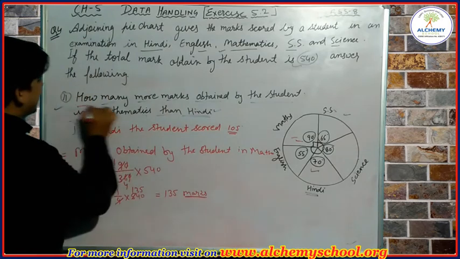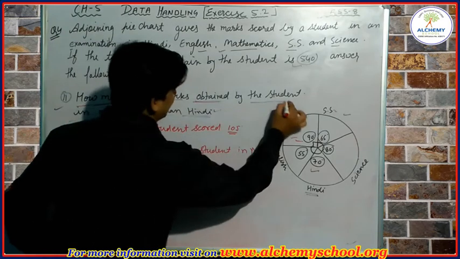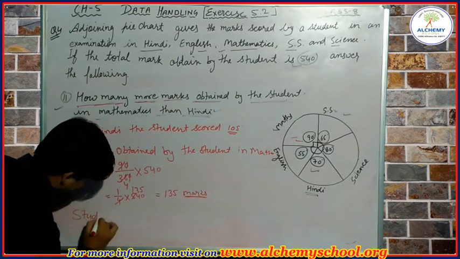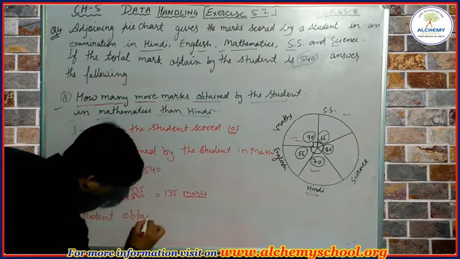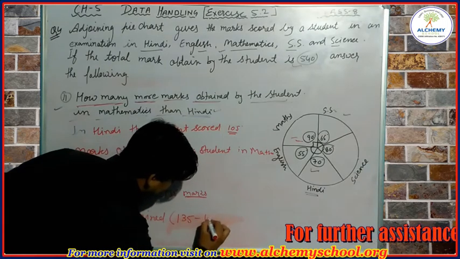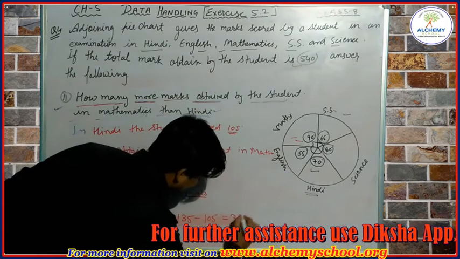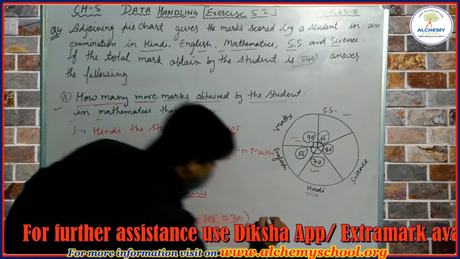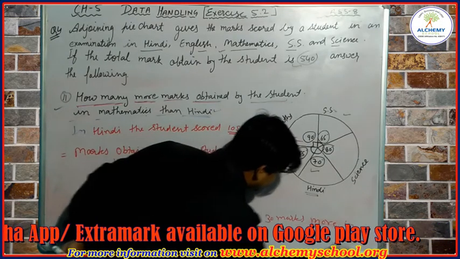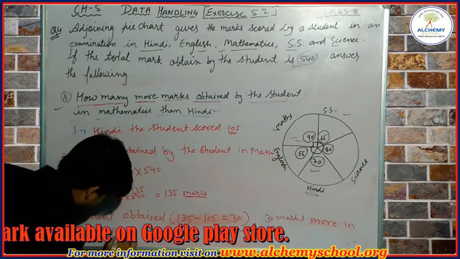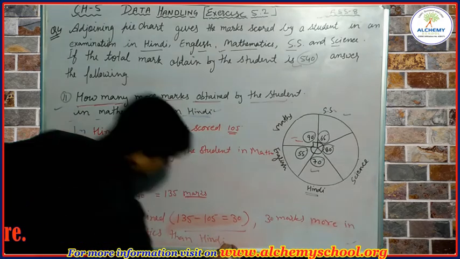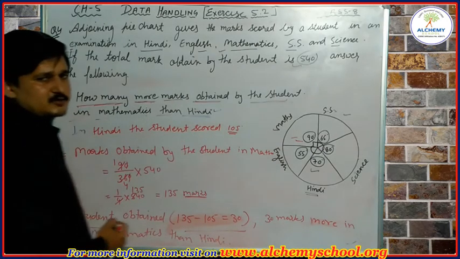So now we have to find how many more marks obtained by the student. So we have to write here the student obtained 135 minus 105 is equal to 30. So we can write the student obtained 30 marks more in mathematics than Hindi. Okay, so let's see the next part of the question.